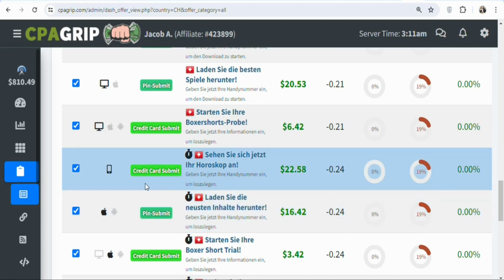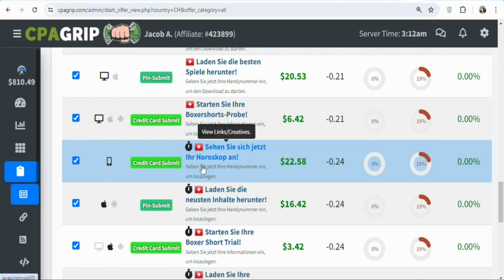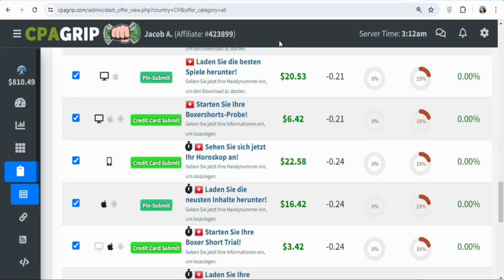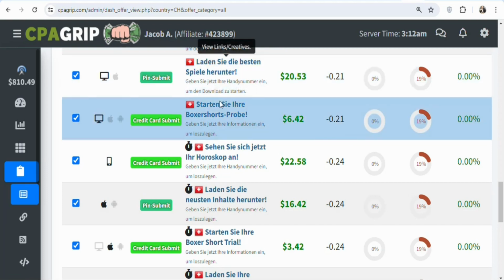But if you have a targeted traffic source, you can also promote the credit card submit. It does not really matter. What matters is that if you have a targeted traffic source, you can promote an offer like this. Now once you have seen the offers, if you want, you can translate it to English so that you understand what the offers are about.